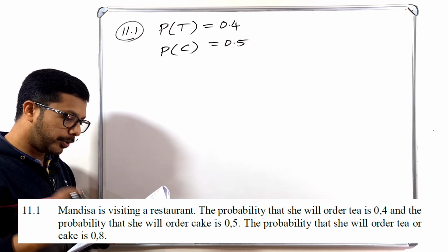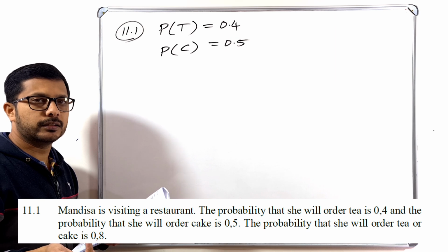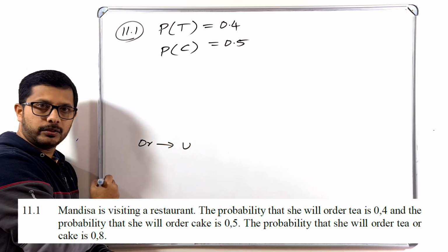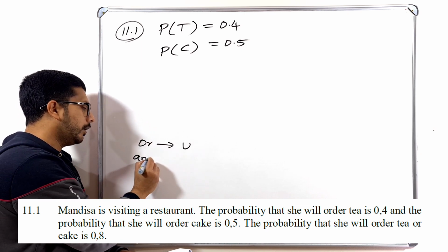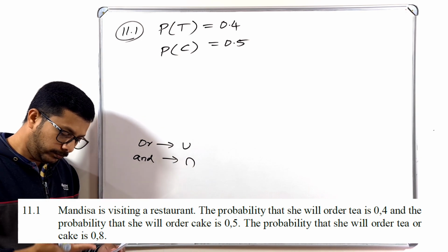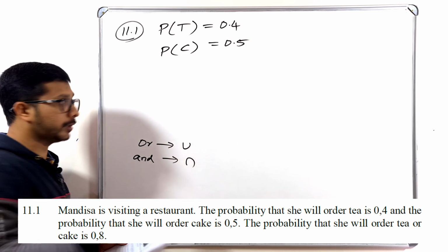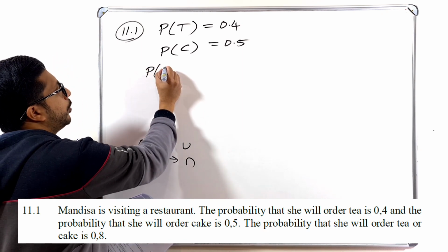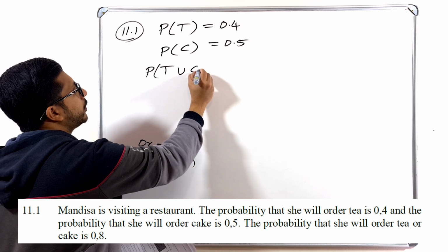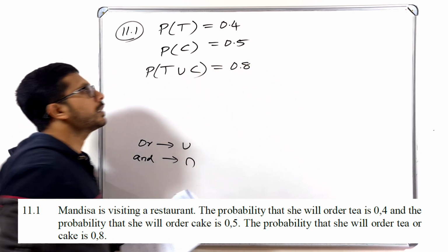Then look at the next one. The probability that she will order tea or cake. What is the meaning of or? Or means union. You remember that one? And means intersection. So you have to remember this one. So the last one is the probability that she will order tea or cake. It means the probability of T union C is equal to 0.8. So these are the things given.